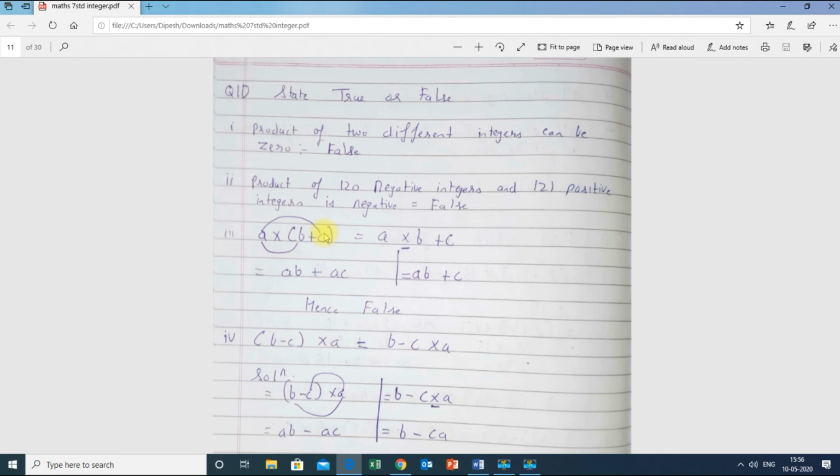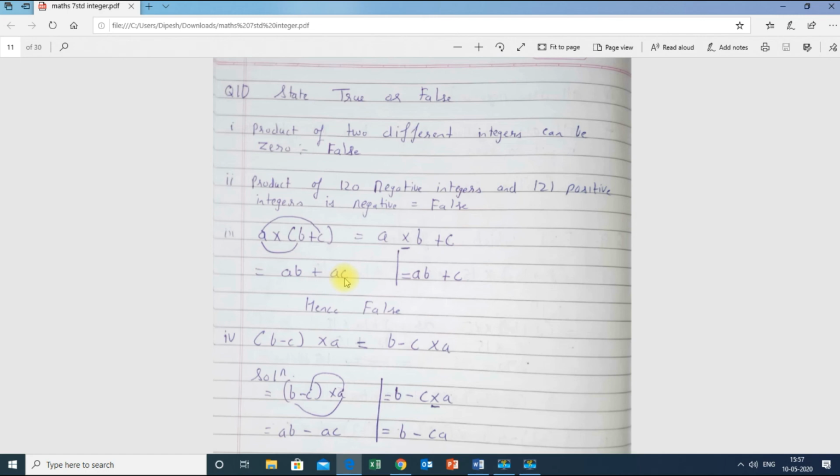Then I can't open the bracket, but I can multiply this a inside the bracket. So a with b I will multiply. I have done the arrow over here. A into b is ab, and a will also multiply with c. Therefore a into c is ac. So I write ab plus ac. I got this as my answer.